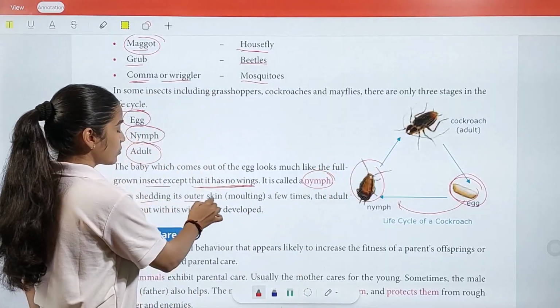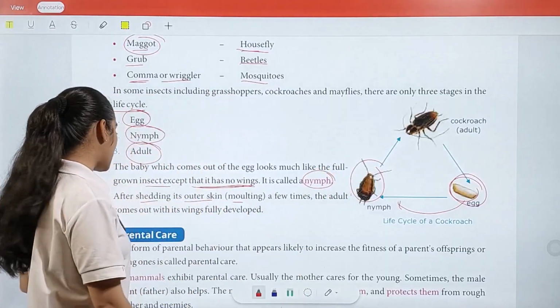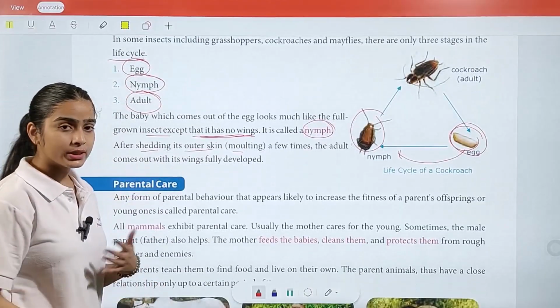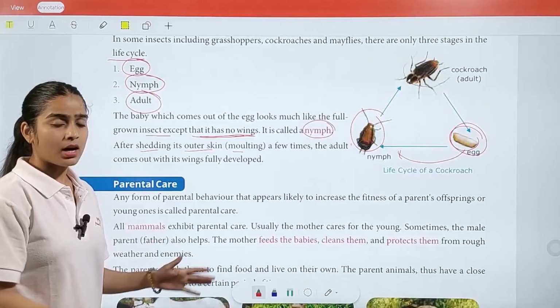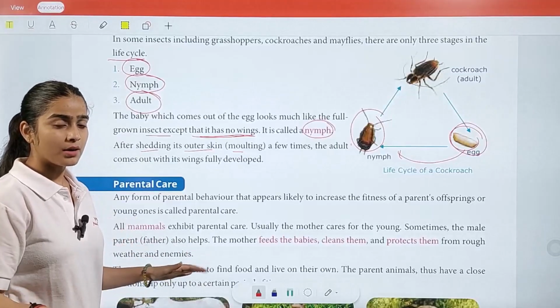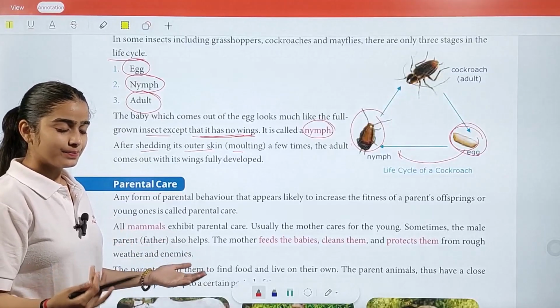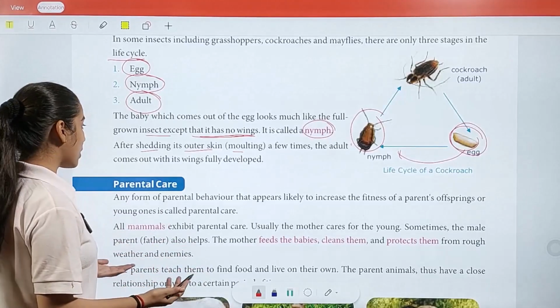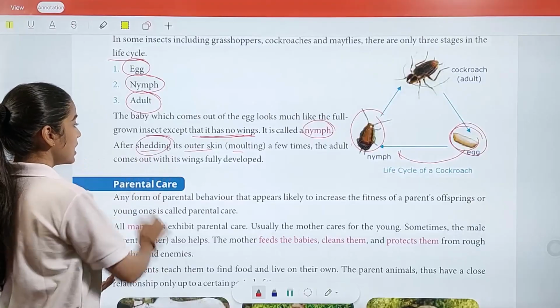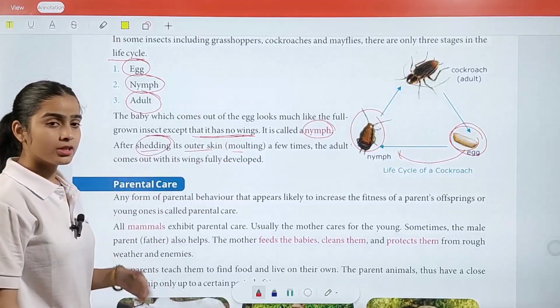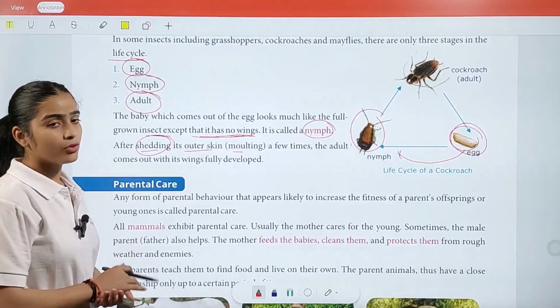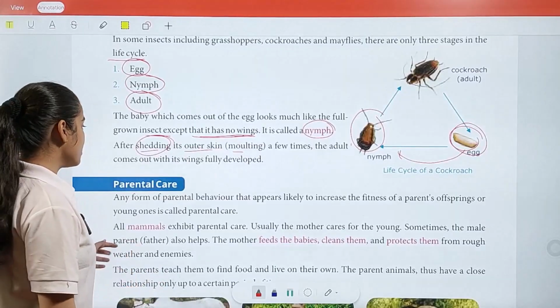After shedding its outer skin, molting a few times, the adult comes out with its wings fully developed. So after their molting time, when the outer skin is shed and the molting is done, after some time they convert into a full adult by having their wings.